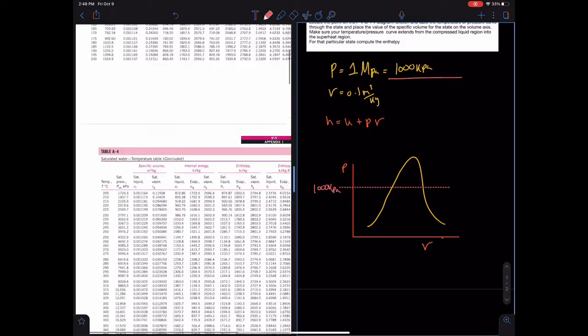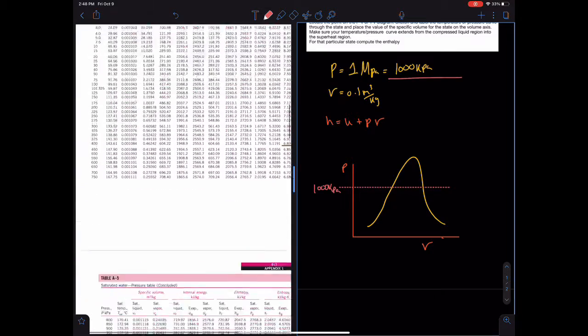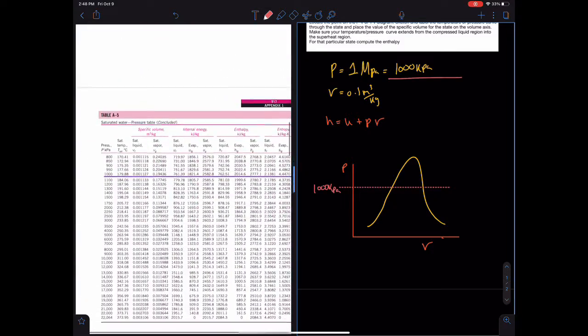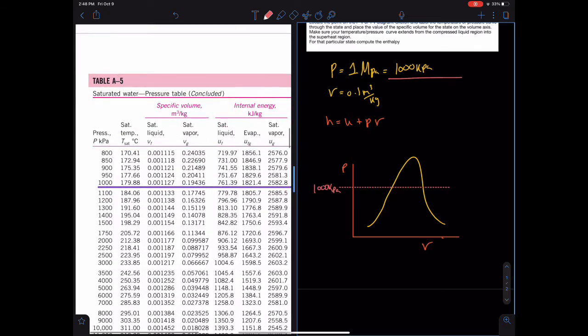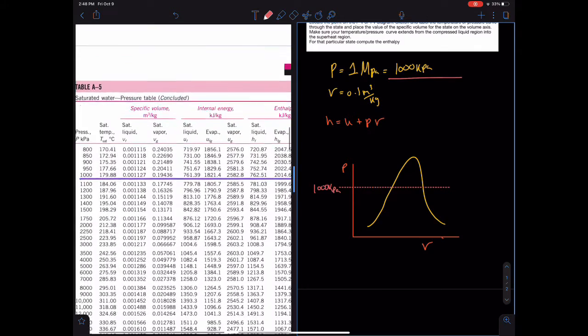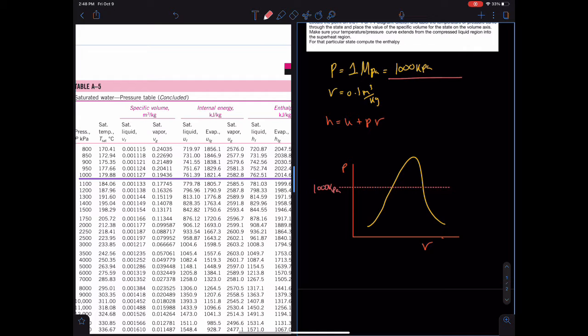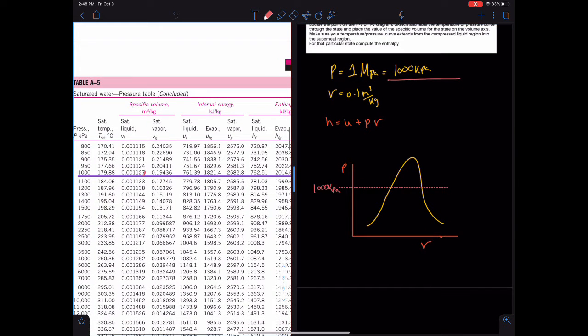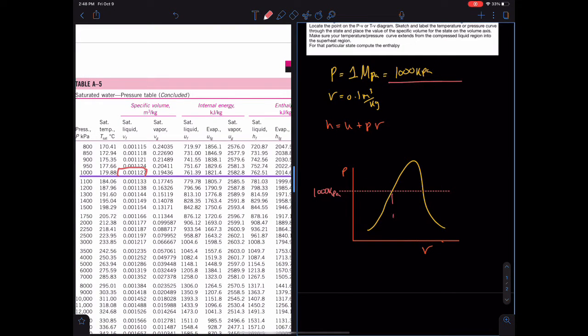We have the saturated water tables. We were given a pressure, so we're going to look for the chart that uses the pressure of 1000. Here I've already labeled it out for us, so we're going to use that. We can see that the saturated liquid specific volume is given by 0.00127. So we're going to move to our drawing and go ahead and label that on there.